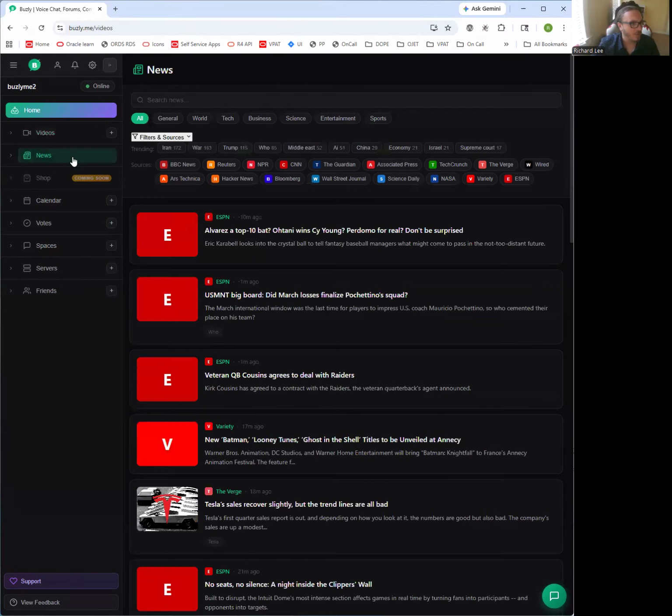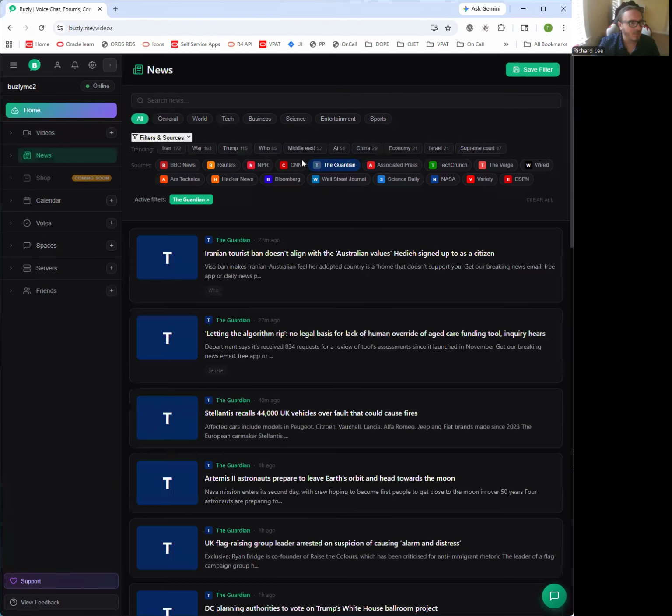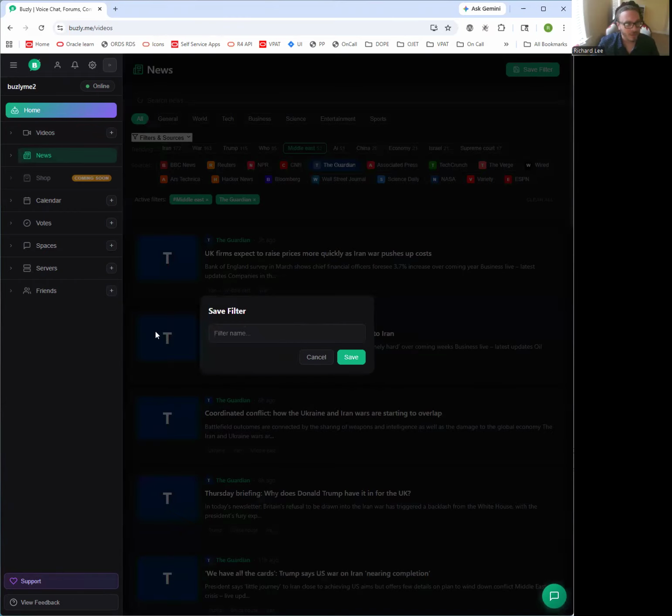And we have a news section where you have custom filters, where if I want to see only what the Associated Press has to say about the Middle East, let's try a different one, the Guardian about the Middle East. This is all based on RSS feeds, so sometimes some of these only come back with some stuff and other ones are constant updates. So I could save that filter.